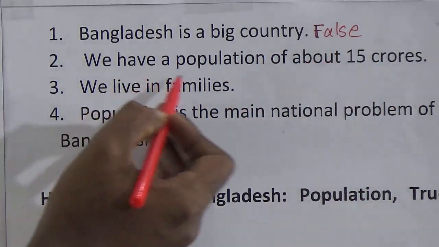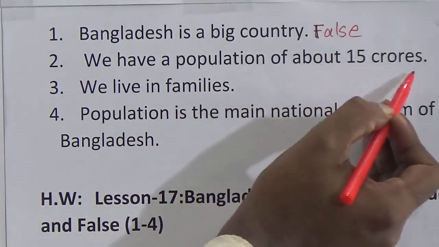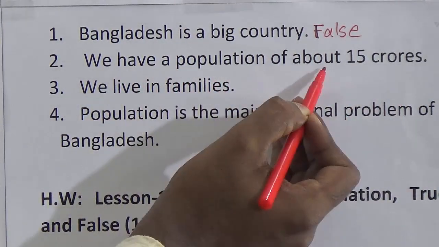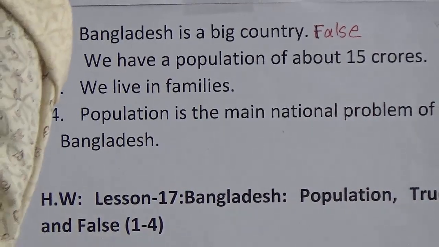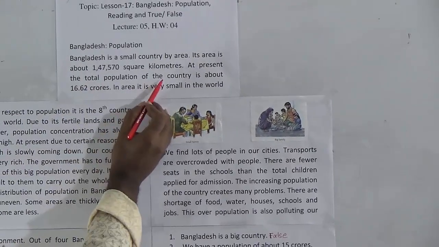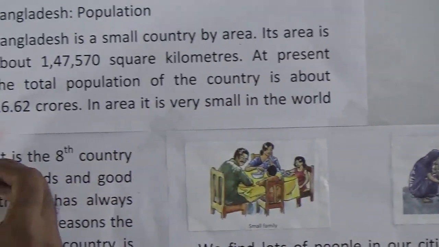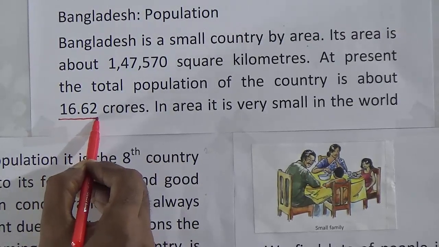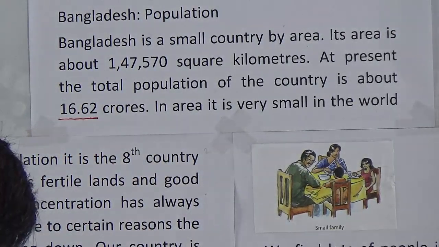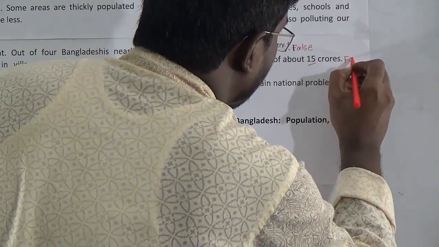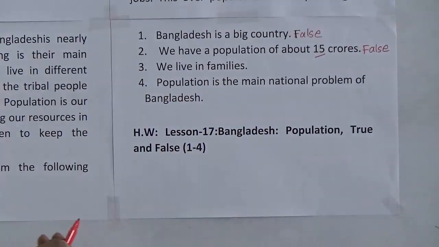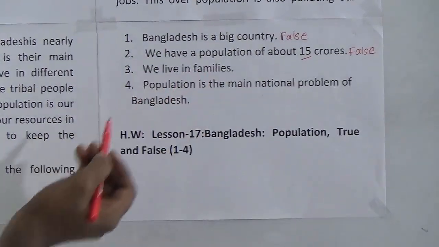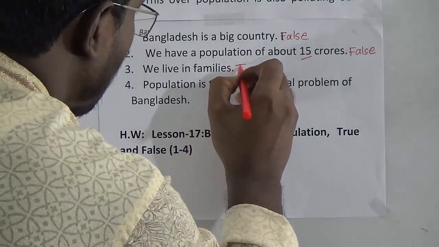Number 2, we have a population of about 15 crores. We will go to the passage. At present, the total population of the country is about 16.62 crores. So look here, but in the true false it is written only 15 crores. So it is also false. Number 3, we live in families. It is written here, we live in families. So this statement is true.